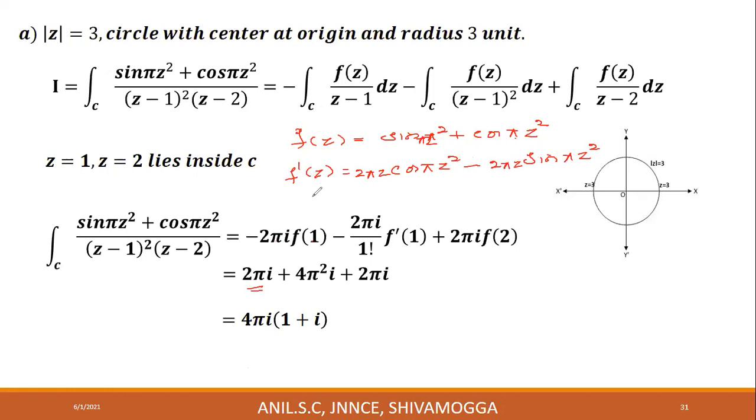And required is f dash of 1. Put z is equal to 1. Therefore, f dash of 1 is equal to 2 pi into 1, that is 2 pi, into cos pi, which is minus 1, and when z is equal to 1, sin pi is 0. 0 into anything is 0. Therefore, this is equal to minus 2 pi. Substitute. Minus 2 pi I divided by minus 2 pi I, minus into minus, gives plus 4 pi square I.